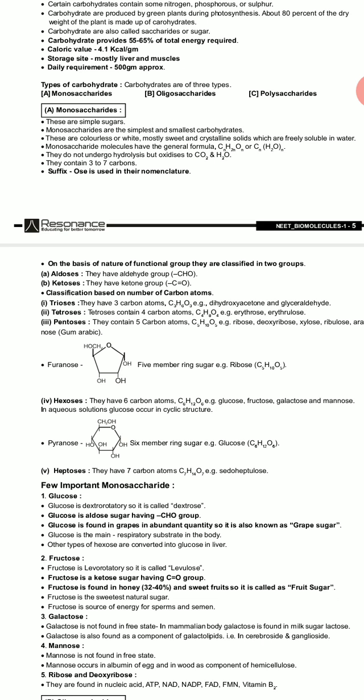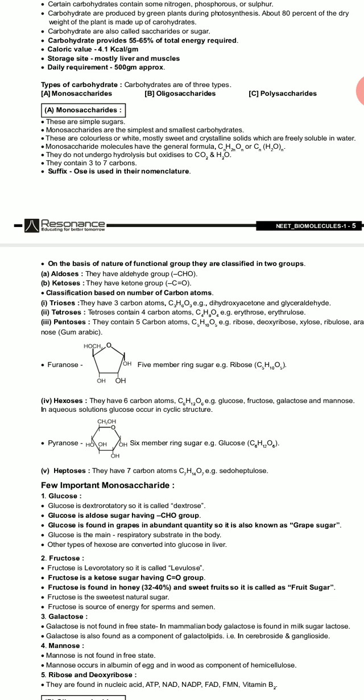Hexoses have 6 carbon atoms, so it is C6H12O6, for example glucose and fructose. You have to observe the general formula in the diagrammatic representation. Heptoses have 7 carbon atoms linked like this. So depending upon the number of linked carbon atoms, they are classified.